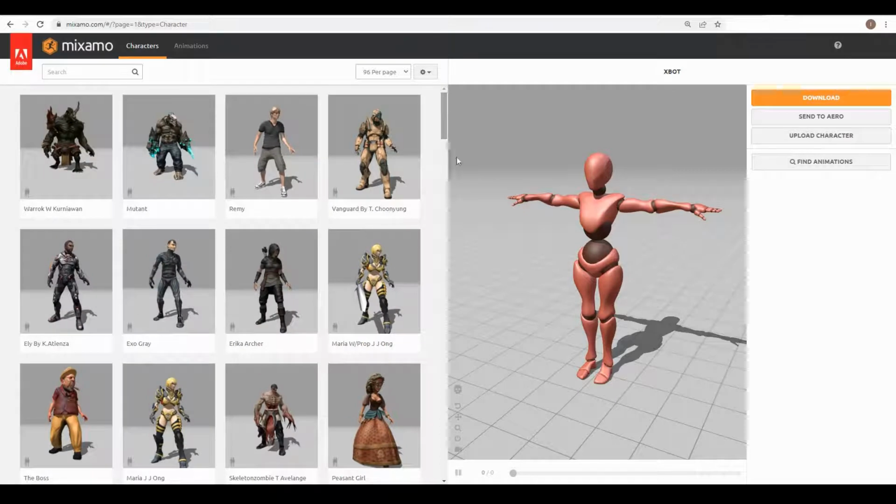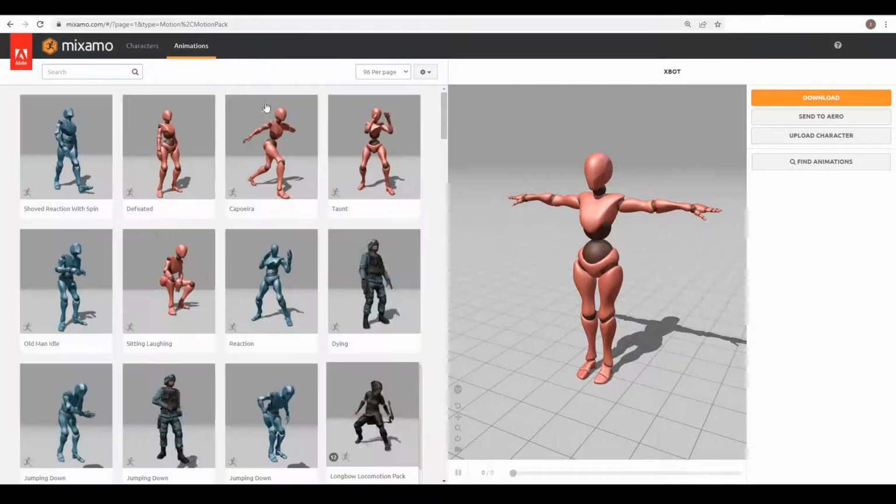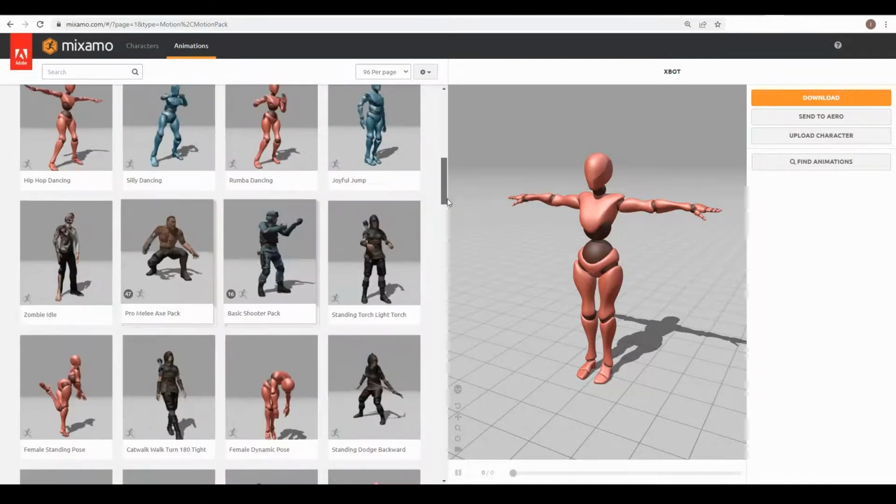For my animation, I am just going to use the default character provided on the screen, and then I can go to the animations tab and I can see a lot of different animation presets.